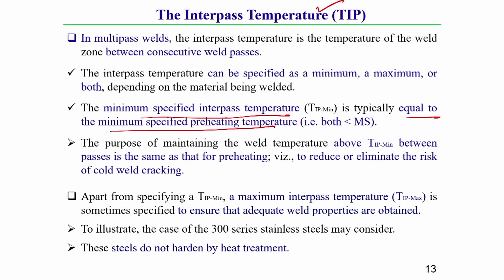If the interpass temperature is within that range, then the chances of cold cracking will reduce drastically. You should keep this in mind, because it will eliminate the risk of cold cracking.